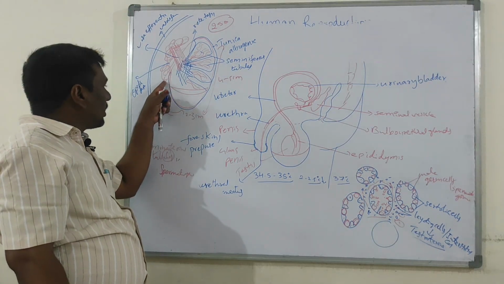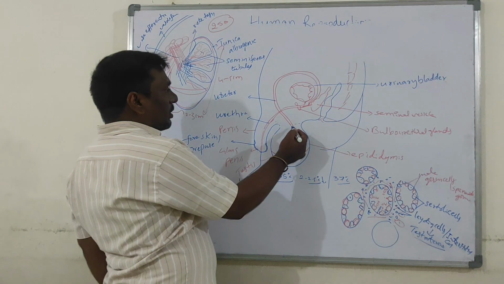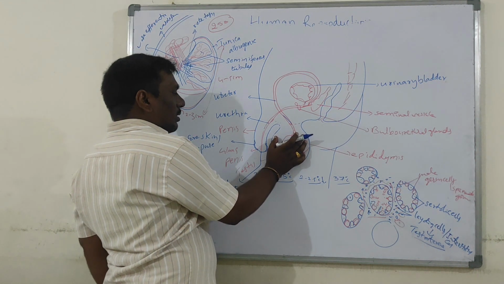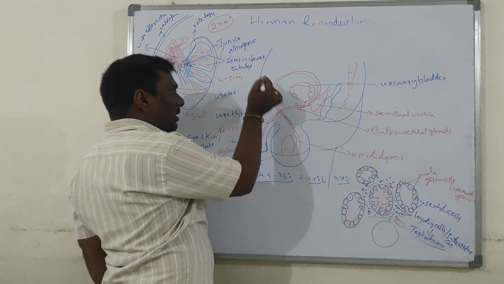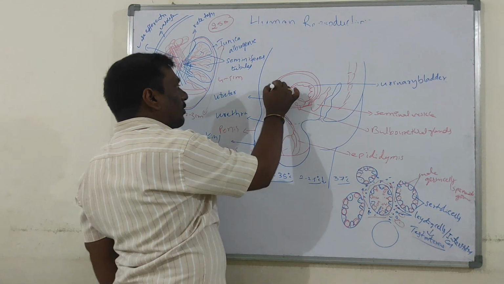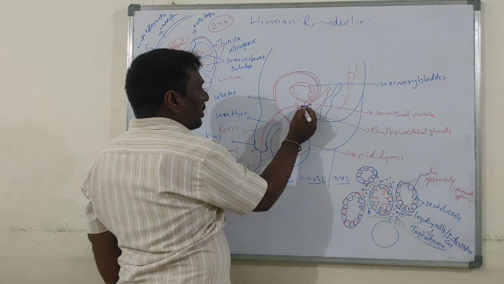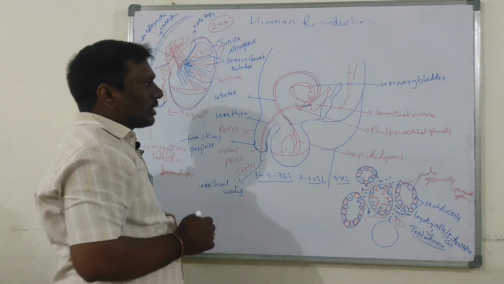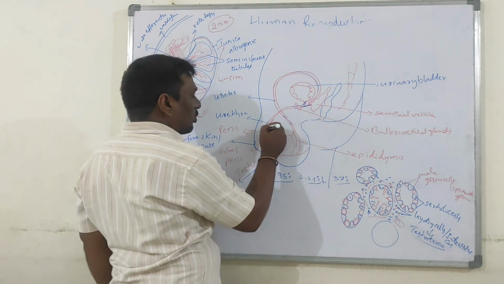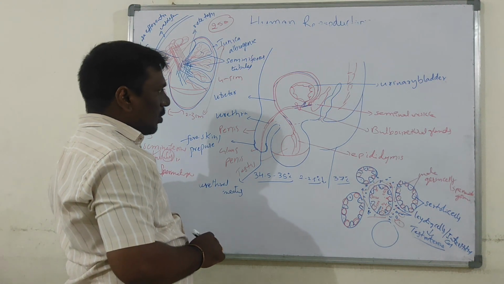This epididymis further leads into the vas deferens. The vas deferens ascends from the scrotal cavity into the abdominal cavity, loops over the urinary bladder, receives the duct from the seminal vesicles, and finally opens into the urethra. The urethra originates from the urinary bladder and extends through the penis, opening out at the tip of the penis as the urethral meatus.